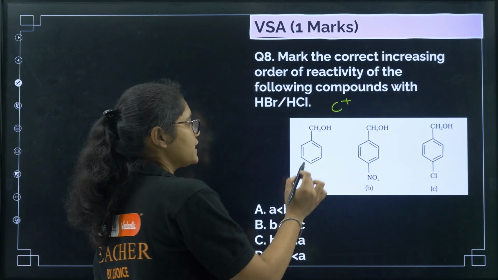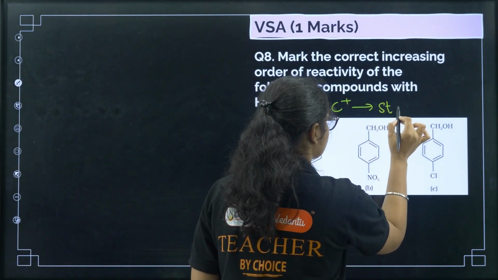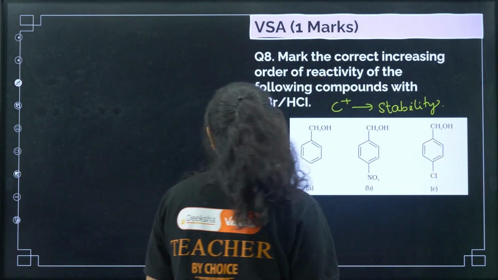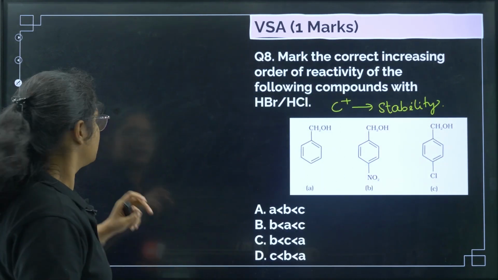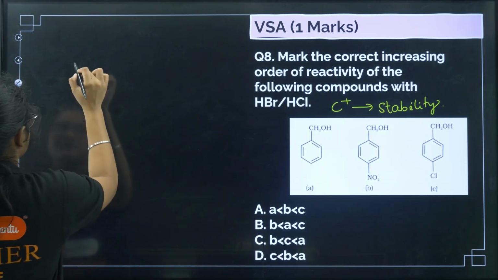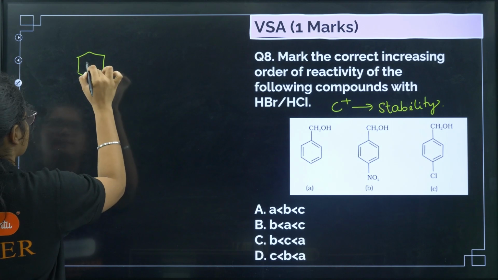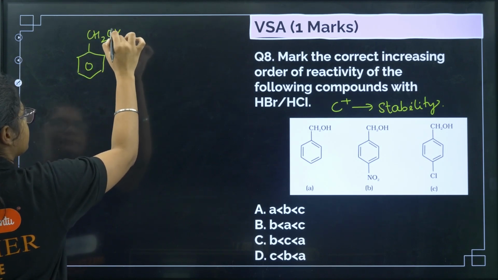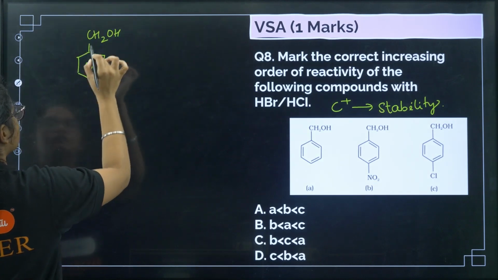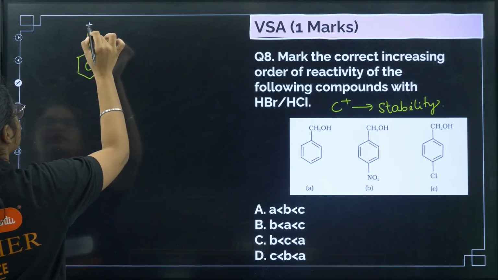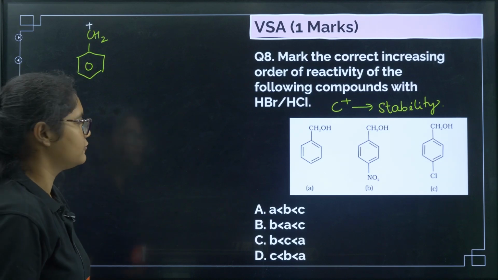So what we need to check is the stability of the carbocation. In whichever option the carbocation is more stable, that will react faster. Now if you see the first one, we have CH2OH. First this will get protonated and then it will leave. So what will be the carbocation formed here? CH2 plus, right? Option A.